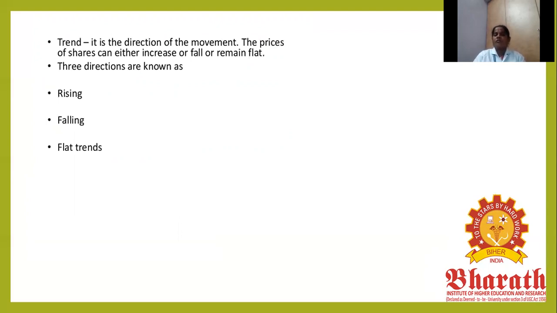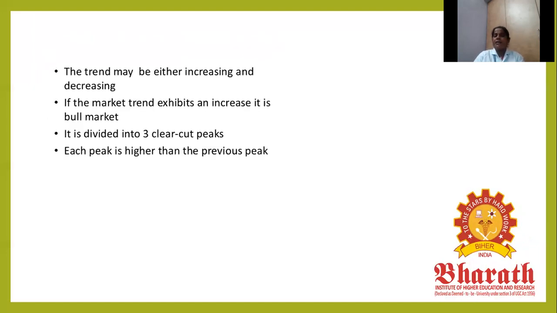Trend is the direction of movement of the shares, which can either increase, fall, or stay in a range. There are three trends: rising, falling, and flat. Rising means increasing, falling means decreasing, and a flat trend means there is no increase or decrease, a constant line of pricing. The market trend exhibiting an increase is a bull market.